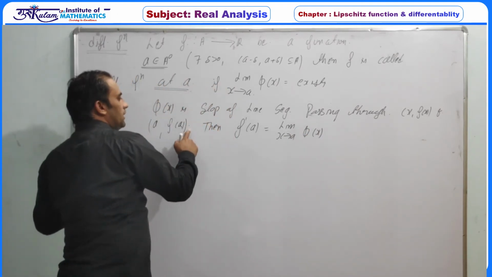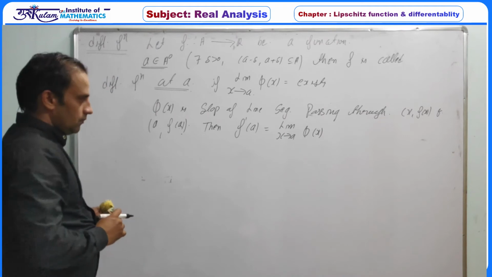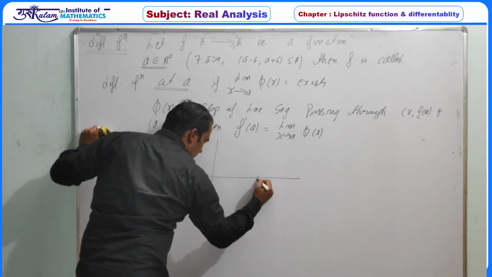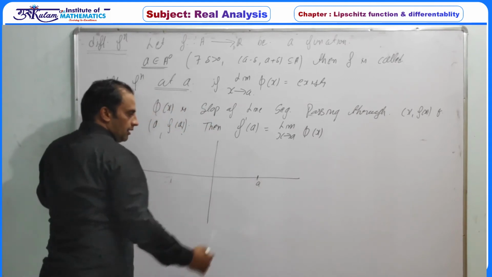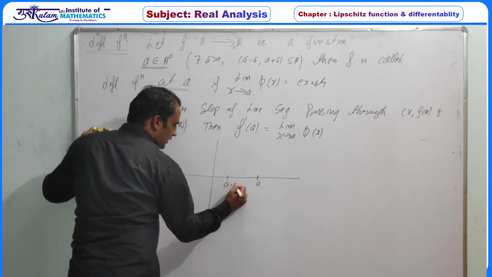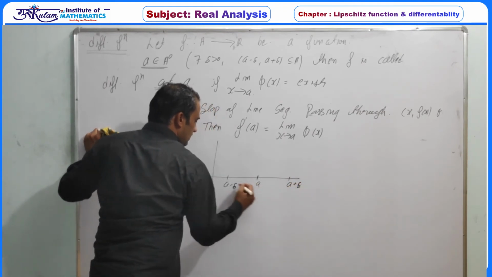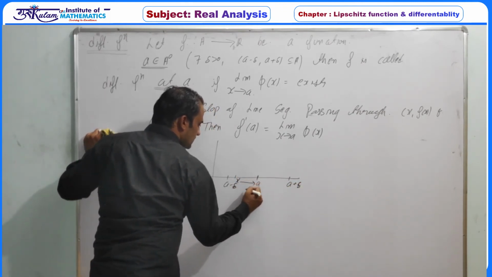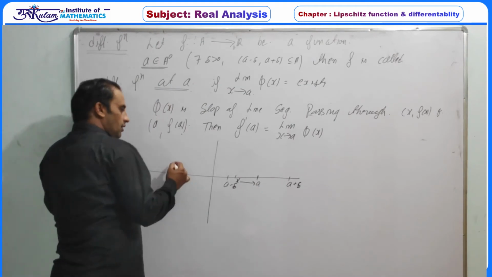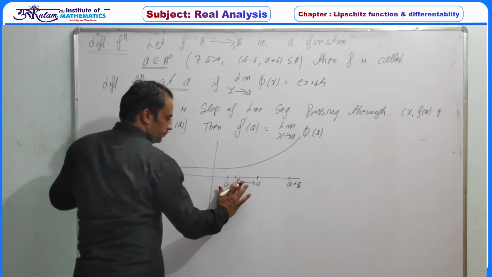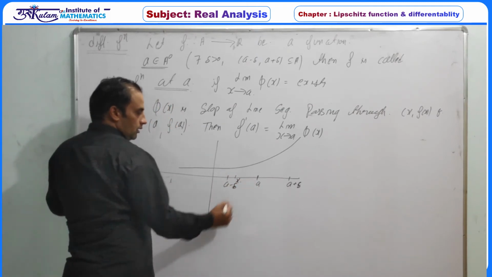The geometrical meaning of phi is this. If you draw this, this point is a, and this is a minus delta, and this is a plus delta. Say this point is x, and x tends to a, and this is the curve of the function.